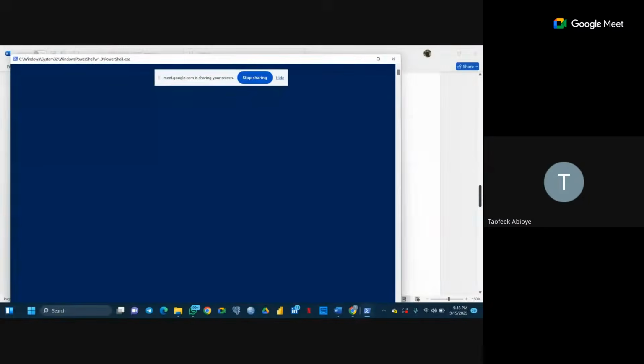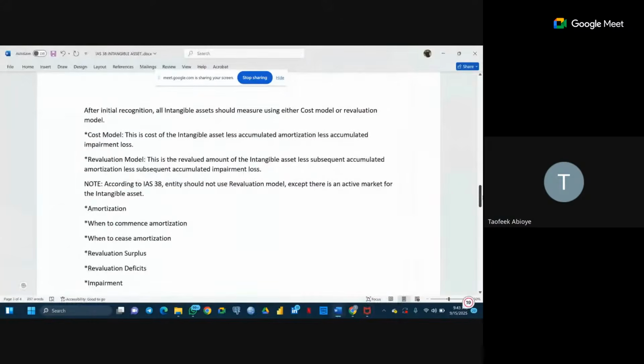The revaluation model is the revalued amount of the intangible asset less subsequent accumulated amortization, less subsequent accumulated impairment loss. So there would have been a revaluation process carried out in line with the required standard for us to determine the value amount.